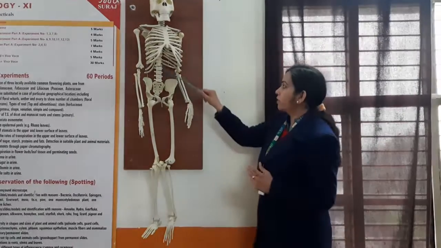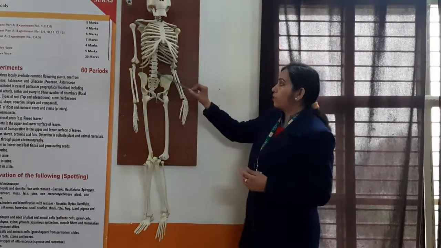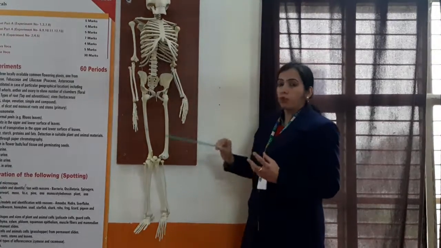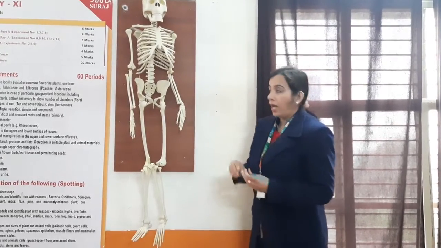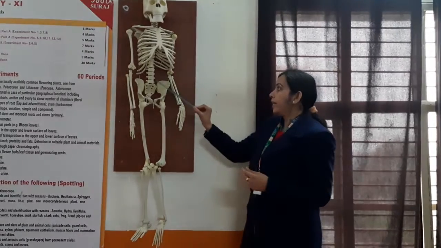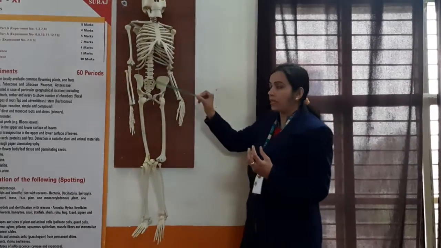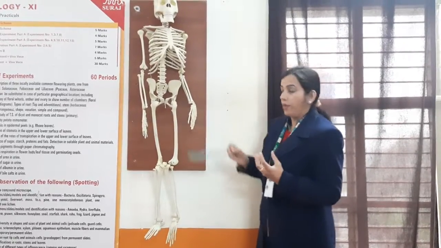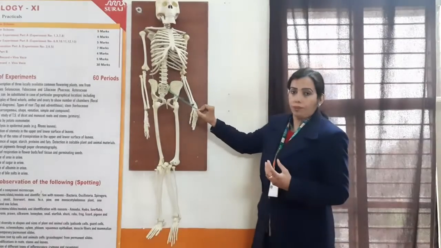Second, the vertebral column, also known as the backbone or spine, forms the central supporting rod for the whole body, as it consists of 33 very small bones known as vertebrae. The first vertebra is attached to the hindbrain, and each vertebra has a hole in it. Through these holes, all the vertebrae are connected with each other, and a very soft organ known as the spinal cord passes along the whole length of this vertebral column.